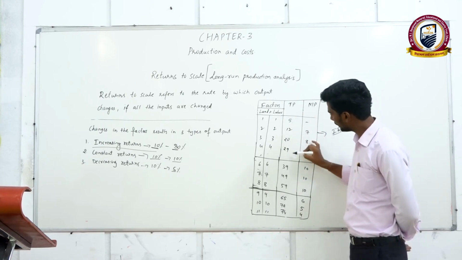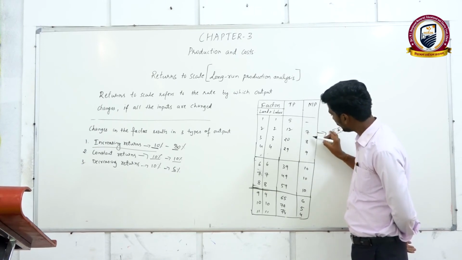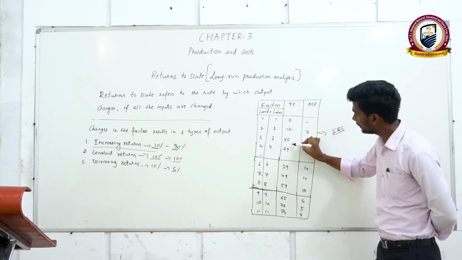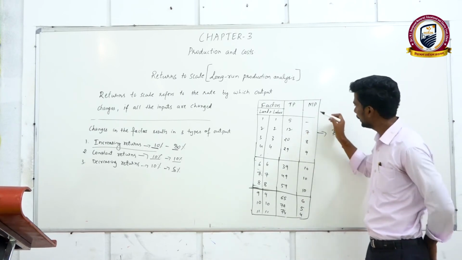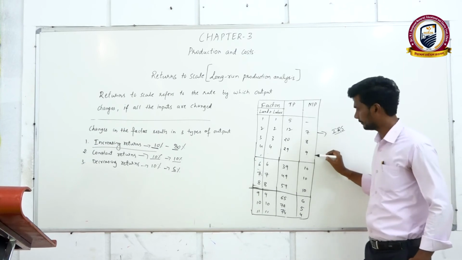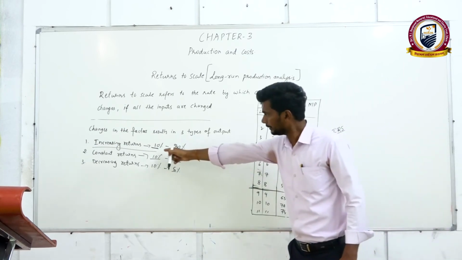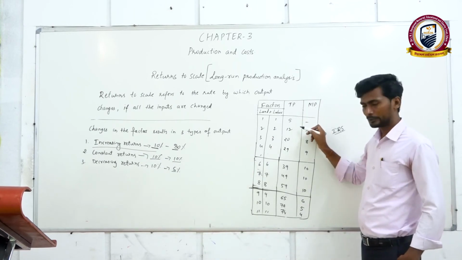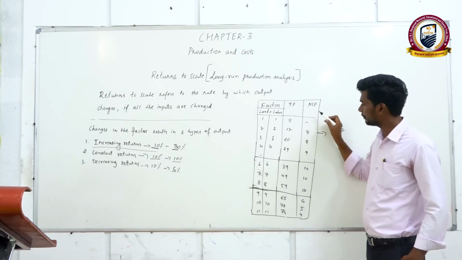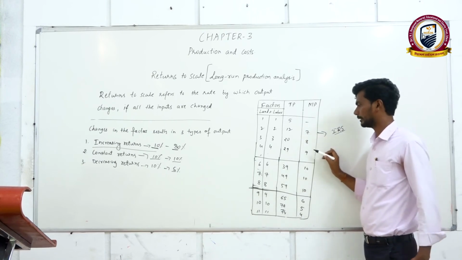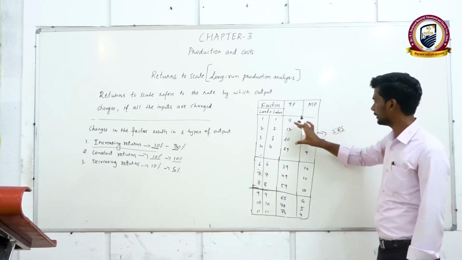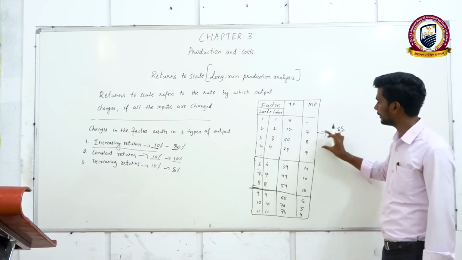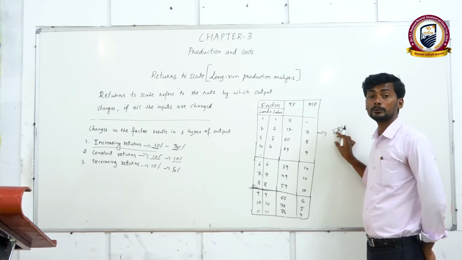Total production is increasing and marginal production is also increasing. When total production is increasing at an increasing rate, which means marginal product is increasing. In the beginning, increasing returns to scale means total production is increasing, which means marginal production is also increasing. You can see the table. So from 1 to 4 inputs, this stage is called increasing returns to scale.